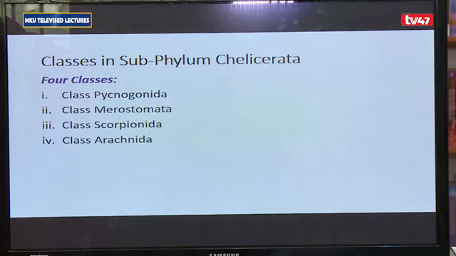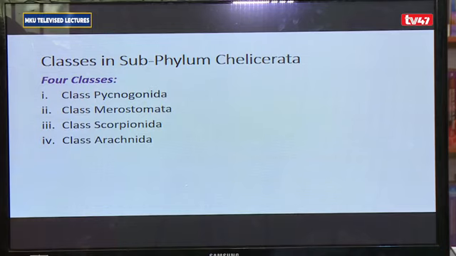Then we have the subphylum Chelicerata. It has got 4 classes. You have the class Pycnogonida, comprising of primitive marine chelicerans. We have the class Merostomata, again primitive chelicerans with a broad cephalothorax. We have the class Scorpionida, basically comprising of the scorpions. Scorpions are characterized by having a stinging tail, and they also tend to have simple eyes, and the body is flat.